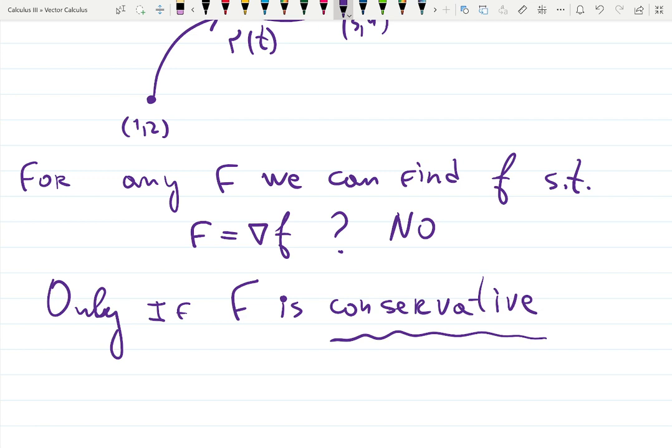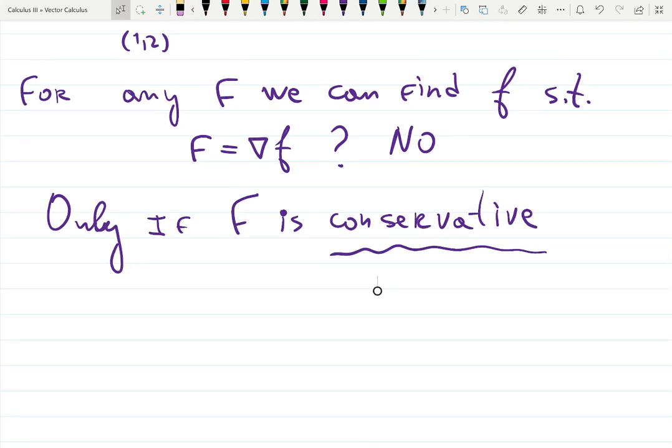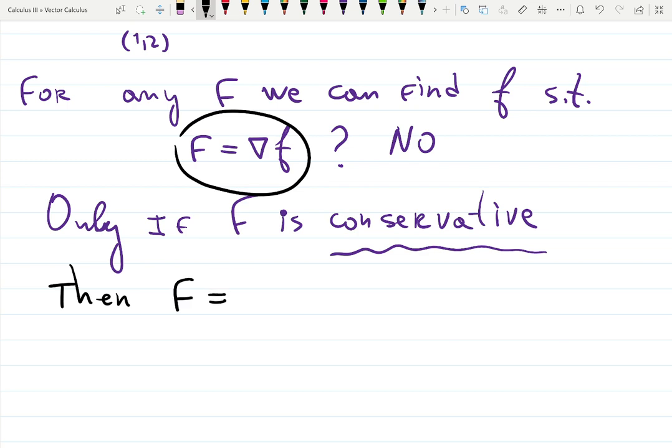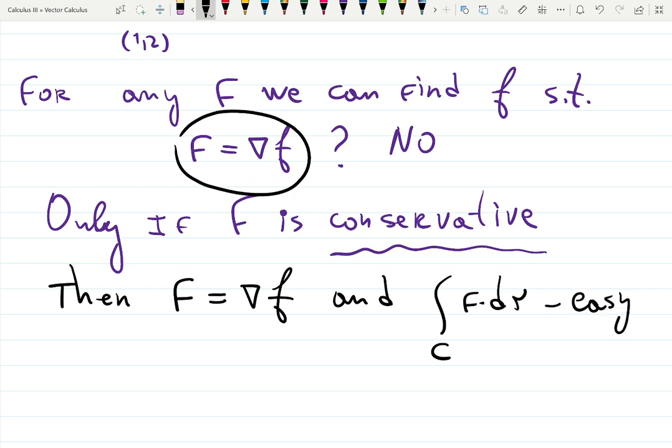So if F is conservative, then you can find this small f, and when you find it and build this integral over C with F inside and dr, this will be easy to evaluate.